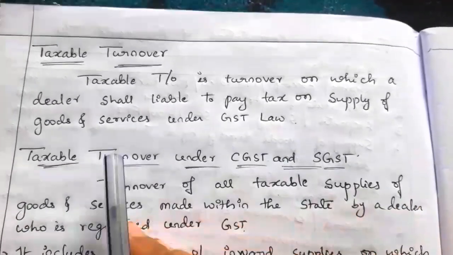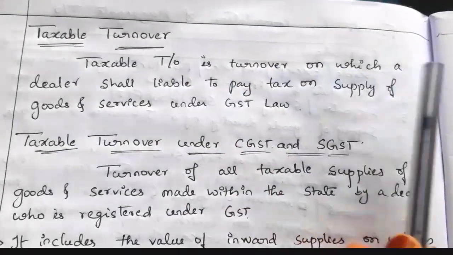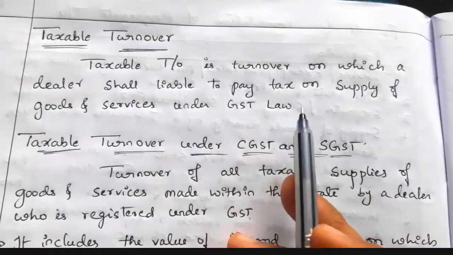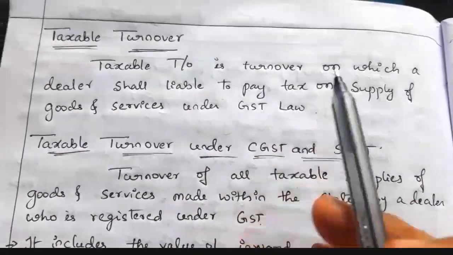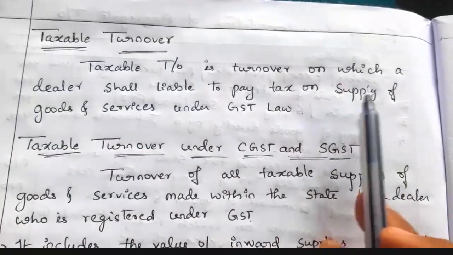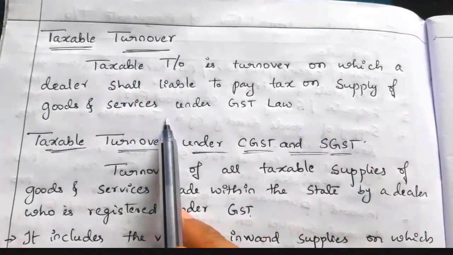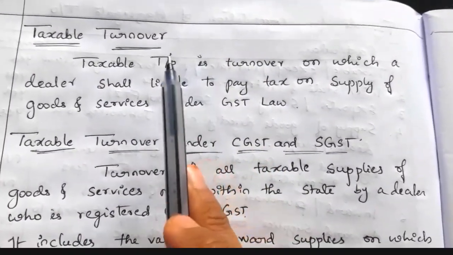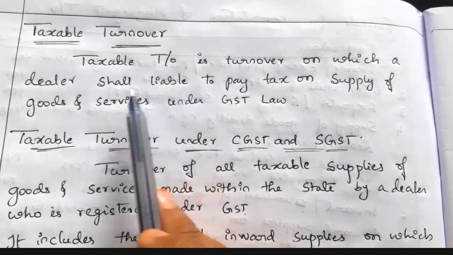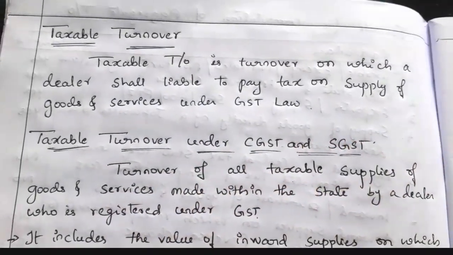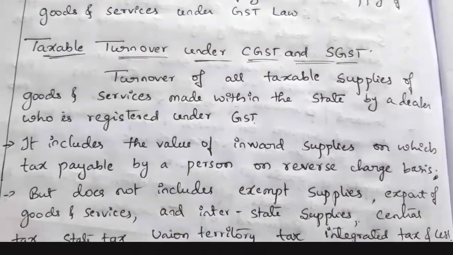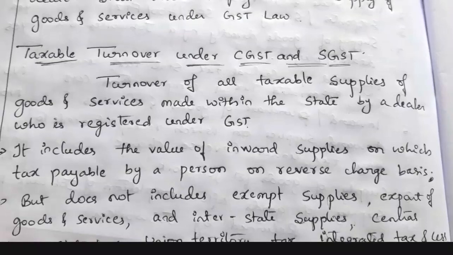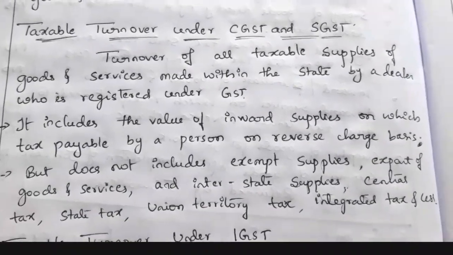So taxable turnover is nothing but the turnover on which a dealer is liable to pay tax on their supply of goods and services under GST law. Under GST law, if a registered dealer makes any supply of goods and services, the tax will be levied on that supply. The tax paid on the total turnover is known as taxable turnover. This taxable turnover treatment will be different in the case of CGST and SGST, or IGST. So we'll see one by one.